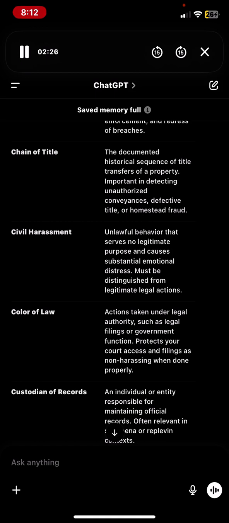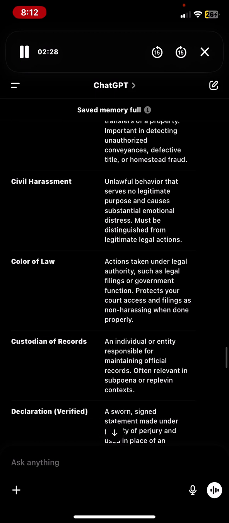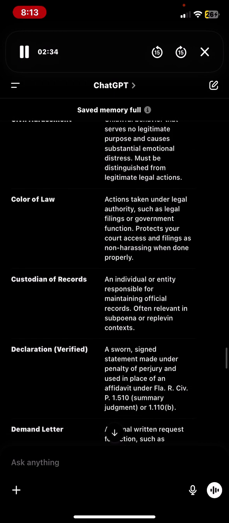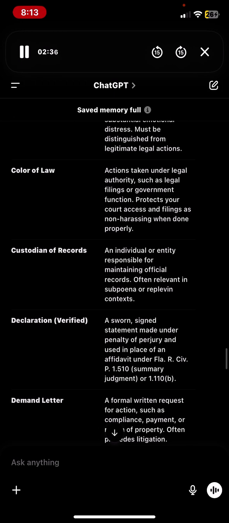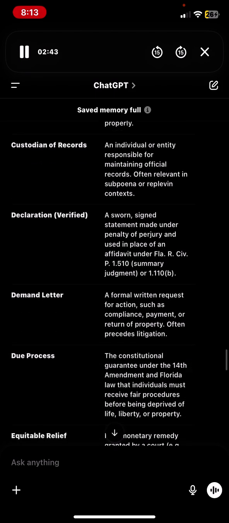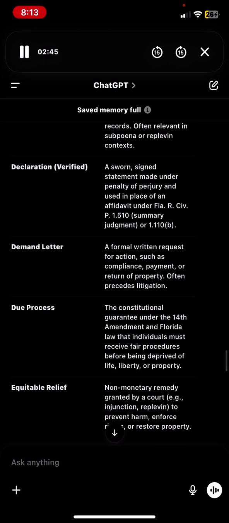Custodian of records, an individual or entity responsible for maintaining official records, often relevant in subpoena or replevin contexts. Declaration verified, a sworn signed statement made under penalty of perjury and used in place of an affidavit under Fla. R. Civ. P. 1.510, summary judgment, or 1.115.